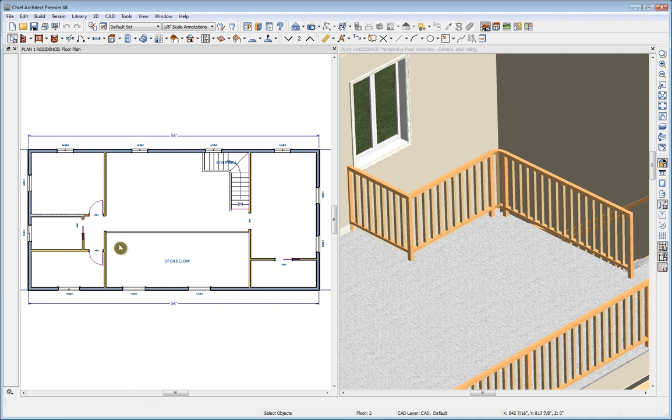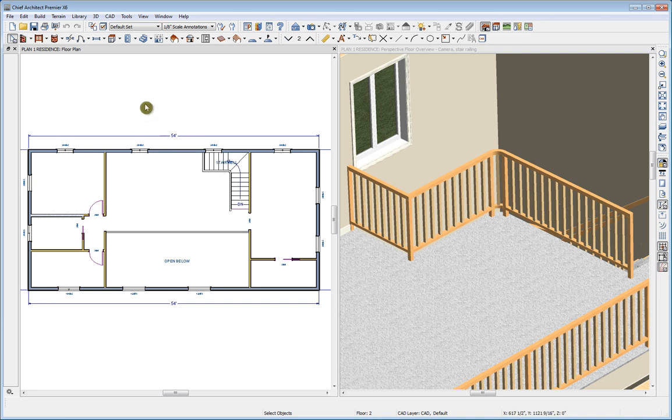Let's look at some of the new railing capabilities that we now have. We'll work with this railing and the stairwell railing on the second floor of this plan, and we see them here in the 3D view. This is the loft railing on the edge of the loft that looks down below.